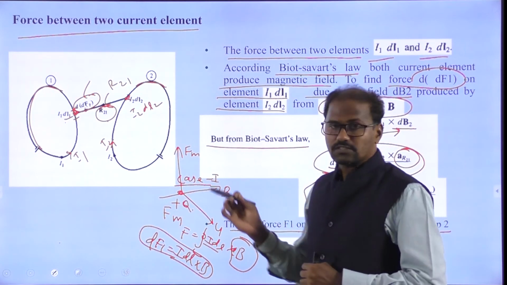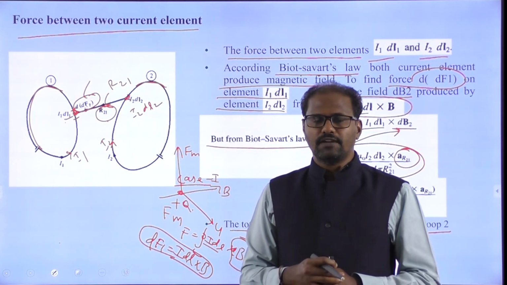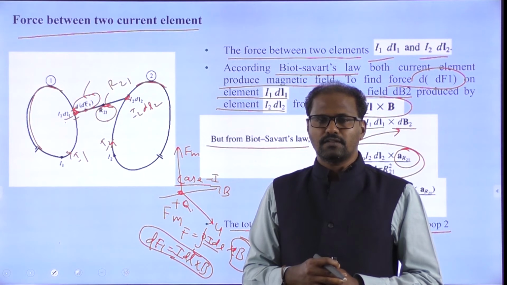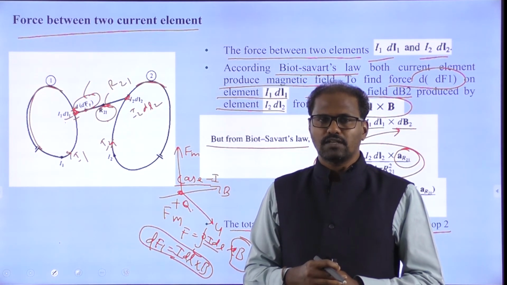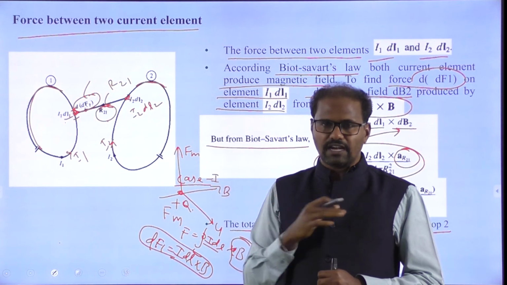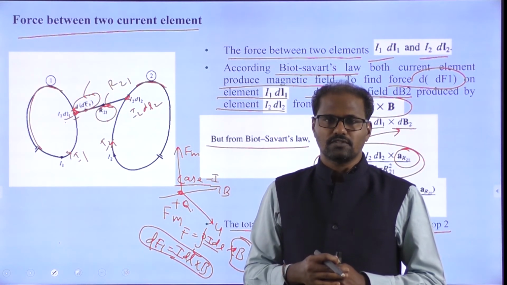So this is very important, because wherever there is a magnetic field, there is some force. You won't get any force from a magnetic field without movement. Because of the charge having some velocity, only then will you get the force. Otherwise, you won't get any force.